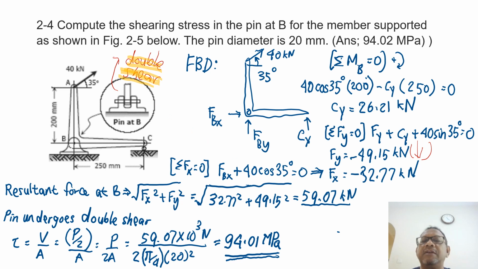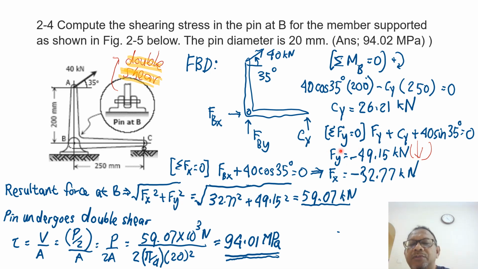There's no other force. So I can find that FBX equals negative 32.77 kilonewton. If I want, I can label it to the left, but this is okay.